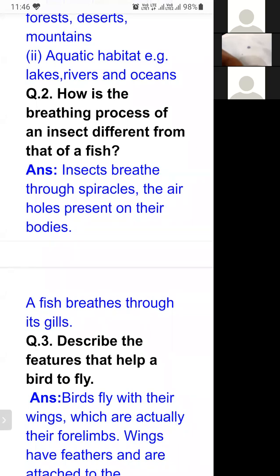Those animals which are living inside the water, like fish, how will a fish breathe? It will breathe through a special organ known as gills. So gills are the breathing organs. What about insects? Insects have spiracles, meaning tiny holes.